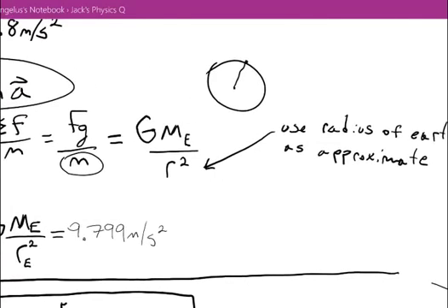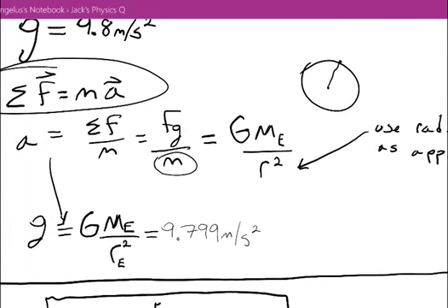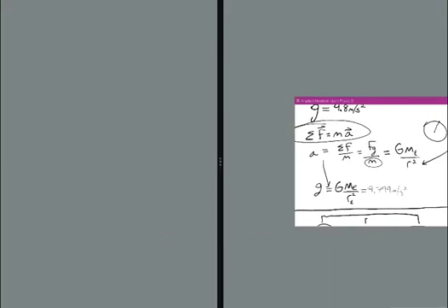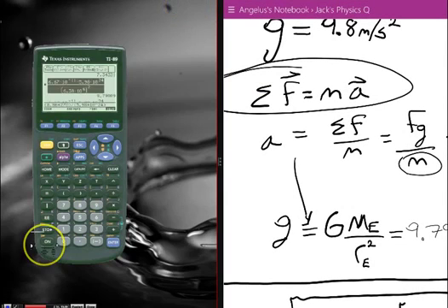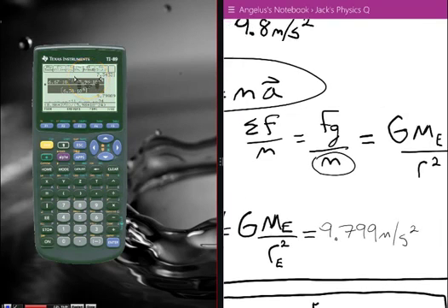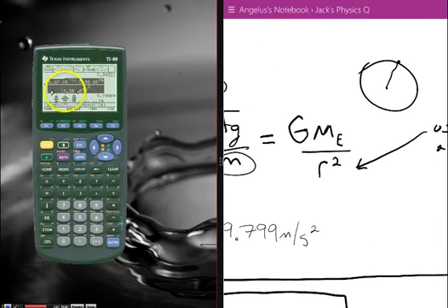Anyway, if we put that into a calculator, I've got a calculator over here. Here I have the gravitational constant, the mass of the Earth, and the radius of the Earth, and we can see that the number we get is about 9.79909.